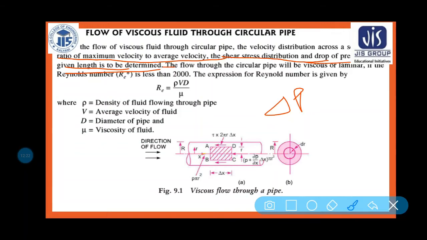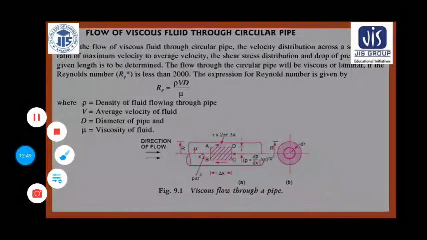The flow through a circular pipe will be viscous or laminar if the Reynolds number is less than 2000, and the expression is rho Vd by mu, where rho is the density, v is the velocity, d is the diameter, and mu is the dynamic viscosity of the fluid.